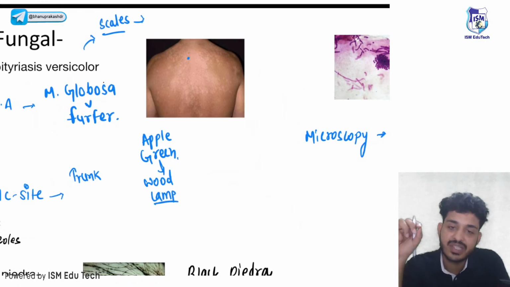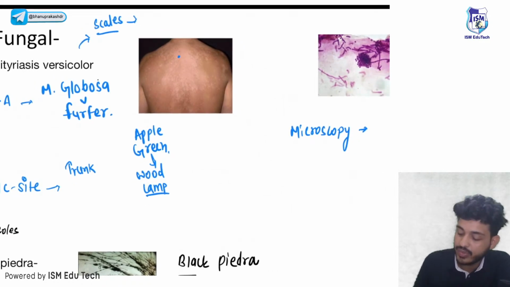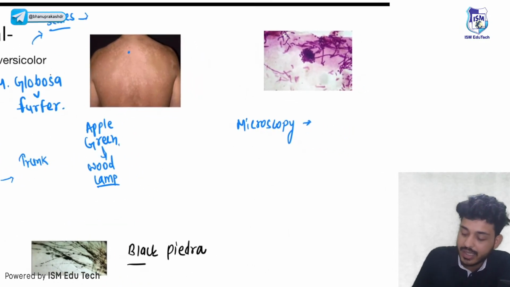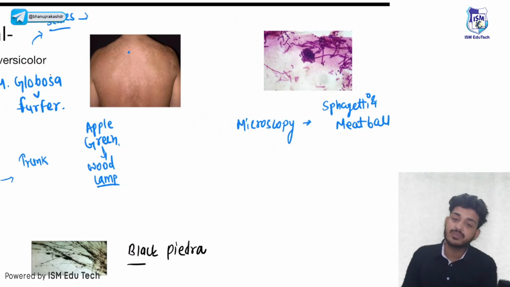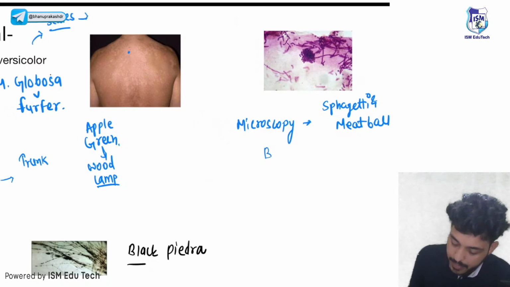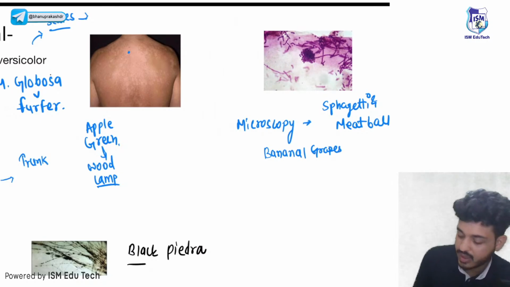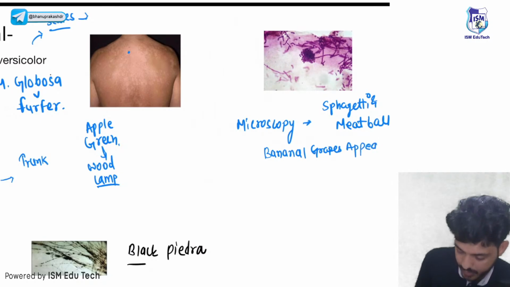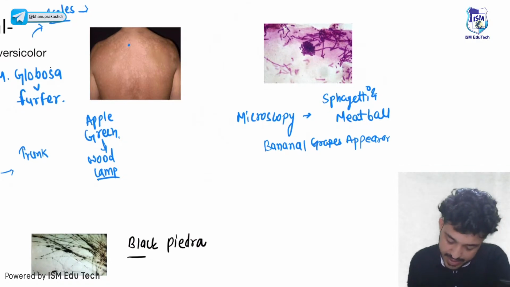On microscopy, you will put KOH mount, then you will see the spaghetti and meatball appearance, also known as banana and grapes appearance.